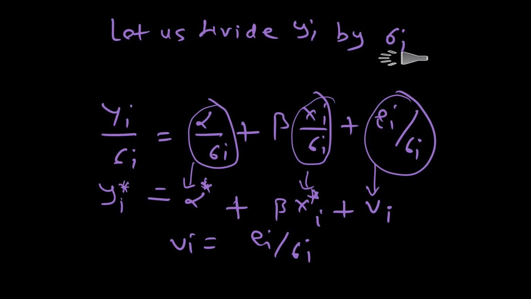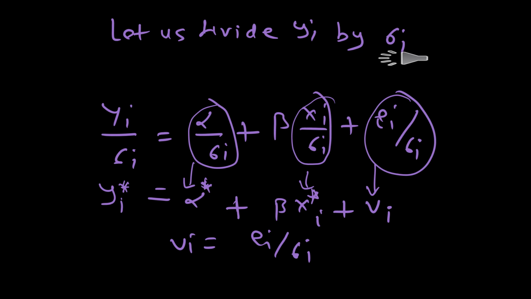So let's divide yi by sigma i. So we have yi upon sigma i is equal to alpha upon sigma i plus beta xi upon sigma i plus ei upon sigma i. Let's redefine the variables. Let the new yi star be yi upon sigma i. Let alpha star be alpha upon sigma i. Let xi star be xi upon sigma i. And let the new error term vi be ei upon sigma i. So what we have done is we have actually transformed the data.